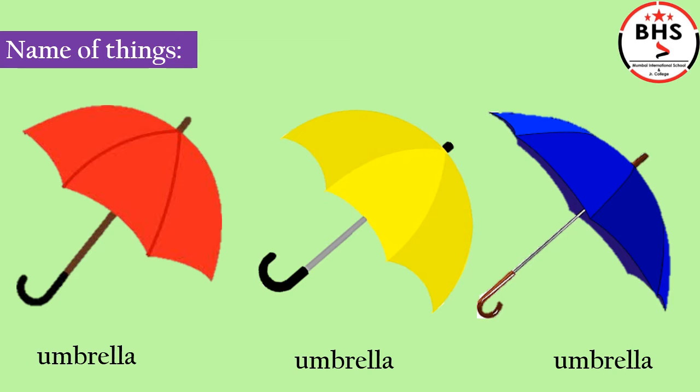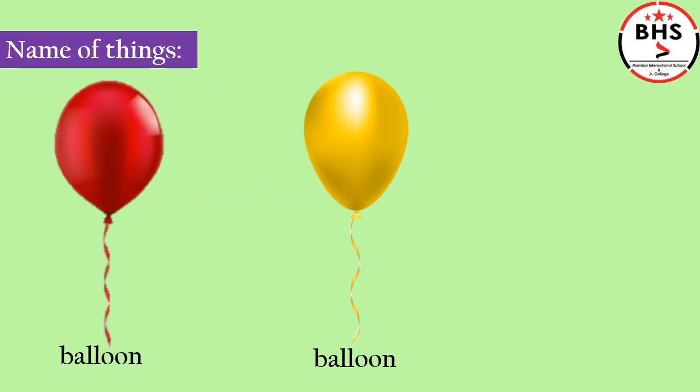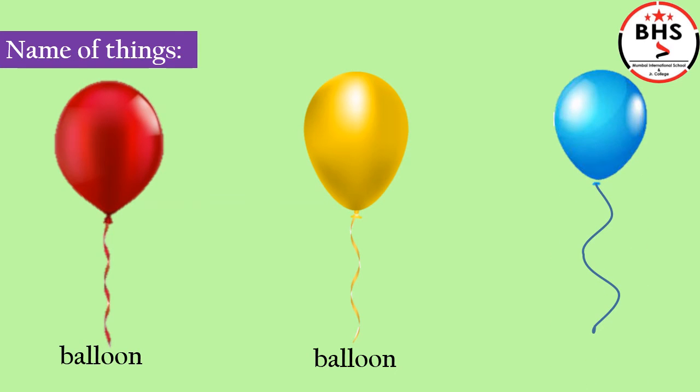Let us see another example. What is this? Balloon. Children, again, they are all things of same kind, same type. They are all balloon. We use the same word, common word, balloon, for all of them. Balloon is the common word for this type. Balloon is the common noun.